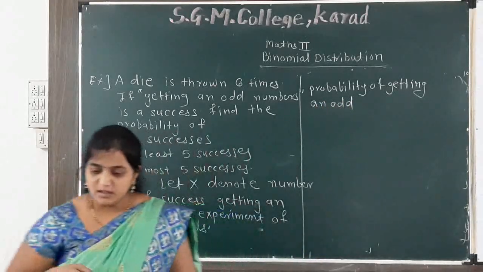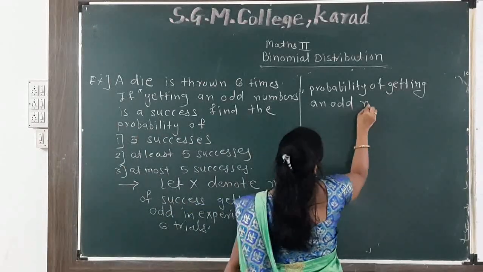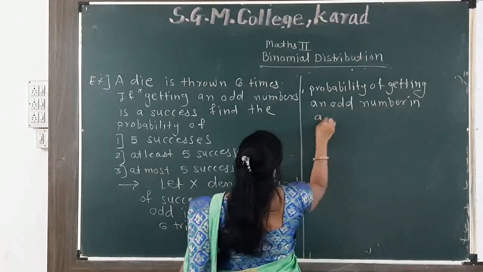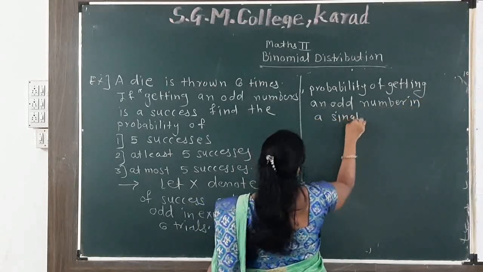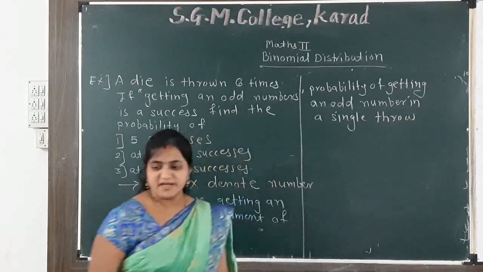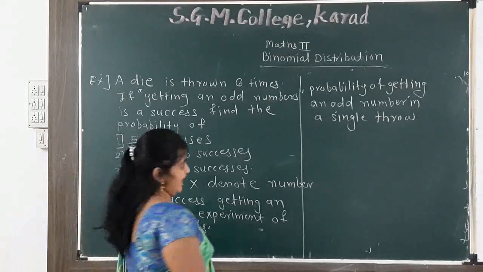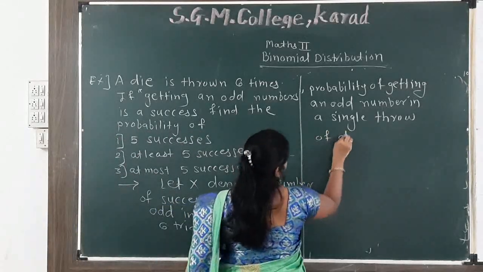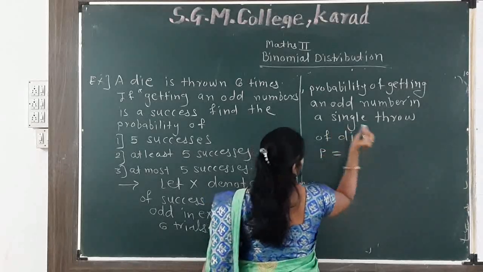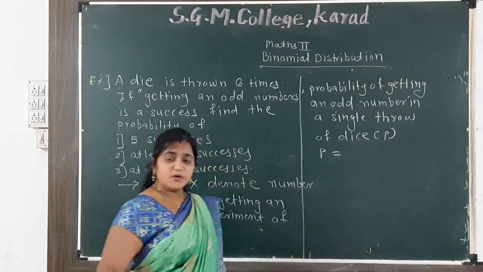Probability of getting an odd number in a single row of data. Probability of getting an odd number in a single throw. What will be its probability? We denote it by small p. How to find the probability?